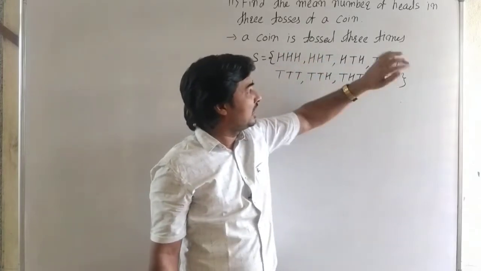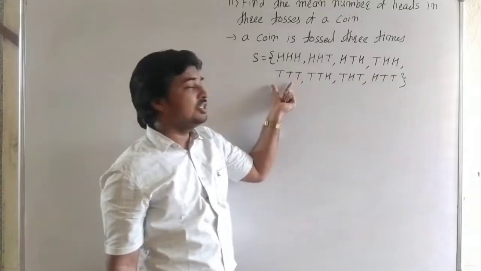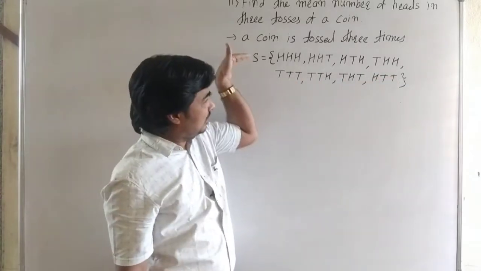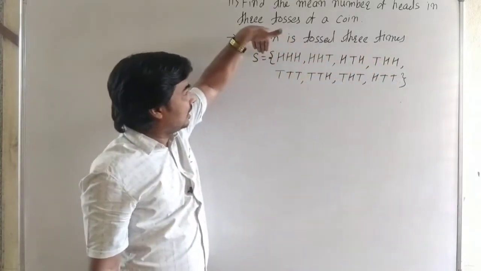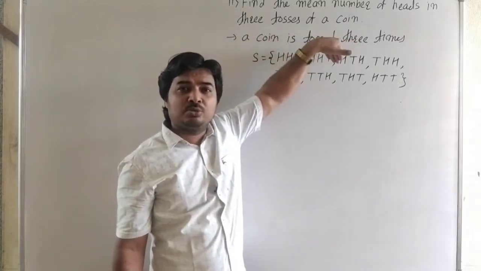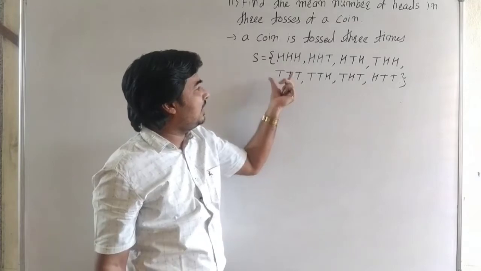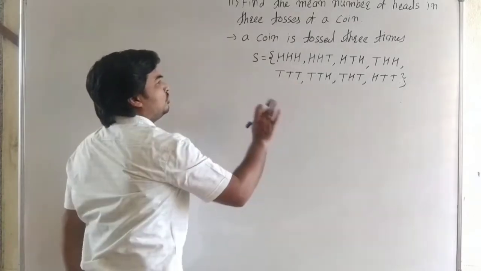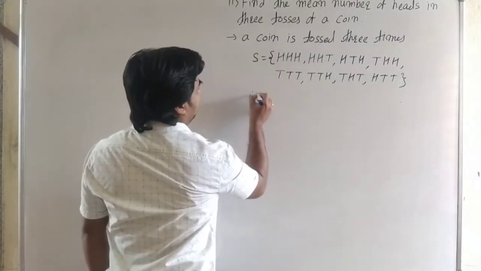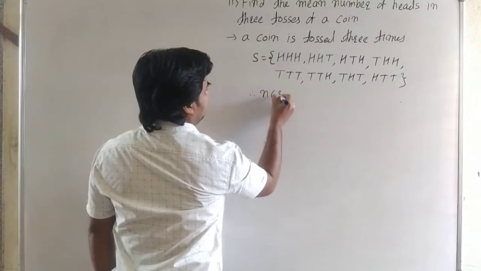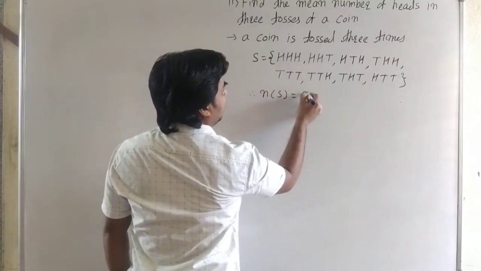Then replace head by tail and tail by head, and there are the 8 possibilities. You can use either way. Therefore the number of elements in S is equal to 8.